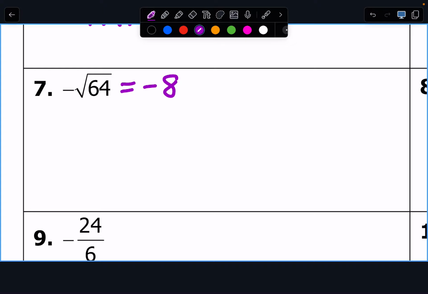And where did we decide that negative numbers that don't have decimals or fractions live? Rational, which is also an integer, which that bucket is inside of rational. So we're going to write integer and rational.